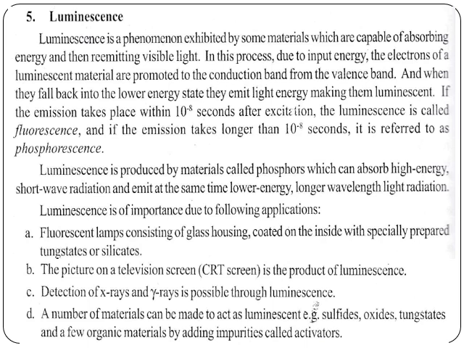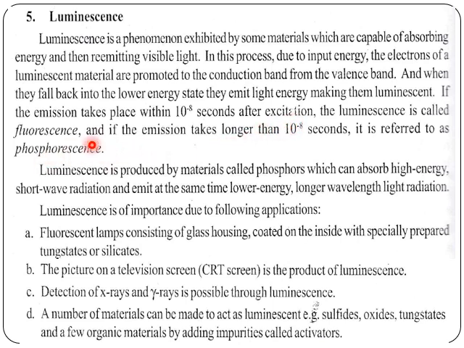Okay. So the next property will be luminescence. Luminescence is a phenomenon exhibited by some materials which are capable of absorbing energy and then emitting visible light. In this process, due to input energy, the electrons of a luminescent material are promoted from the valence band to the conduction band, and then they fall back into the lower band by emitting the amount of energy which they had absorbed to jump from the valence to the conduction band.